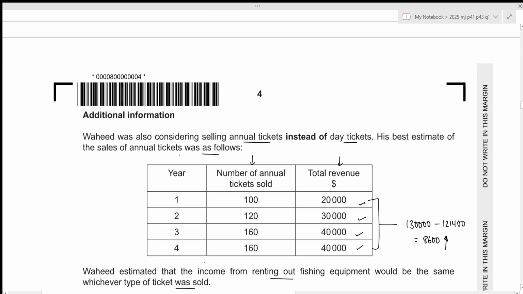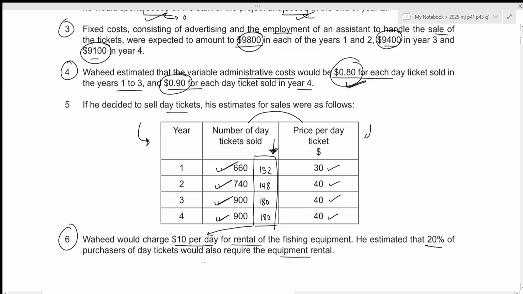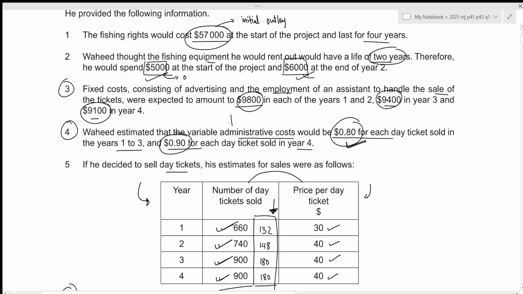Okay. And we also need to consider the expenditure as well. So when we consider day tickets, we had the administrative cost, the variable administrative cost. And this was when we sold the ticket on a daily basis. But if we were to sell annual tickets, then the variable administrative cost would also decrease because the salaries might be reduced. Let's write it down.